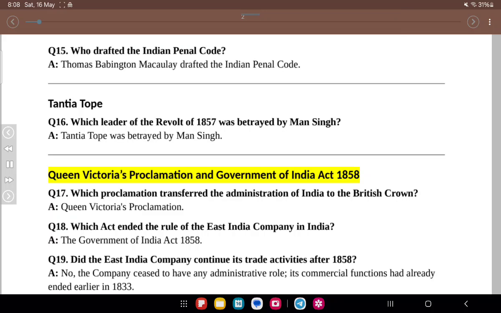Queen Victoria Proclamation and Government of India Act 1858. Q17. Which proclamation transferred the administration of India to the British Crown? A. Queen Victoria Proclamation. Q18. Which act ended the rule of the East India Company in India? A. The Government of India Act 1858. Q19. Did the East India Company continue its trade activities after 1858? A. No, the company ceased to have any administrative role. Its commercial functions had already ended earlier in 1833.